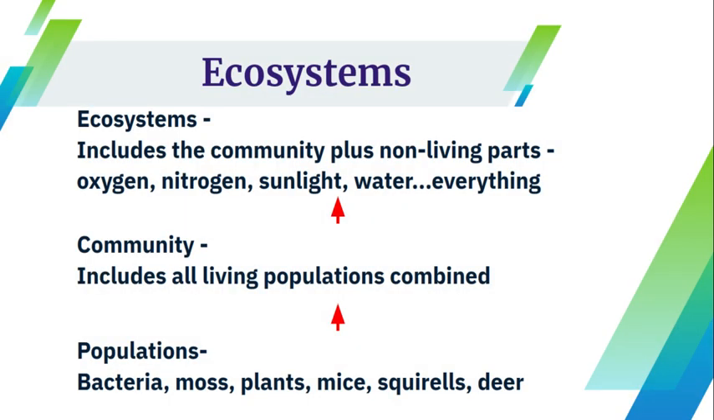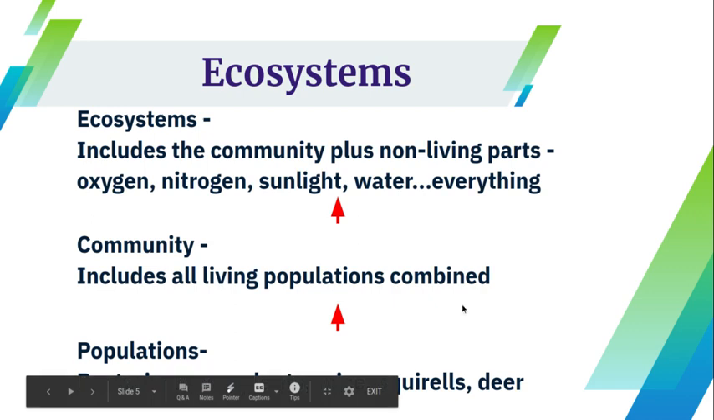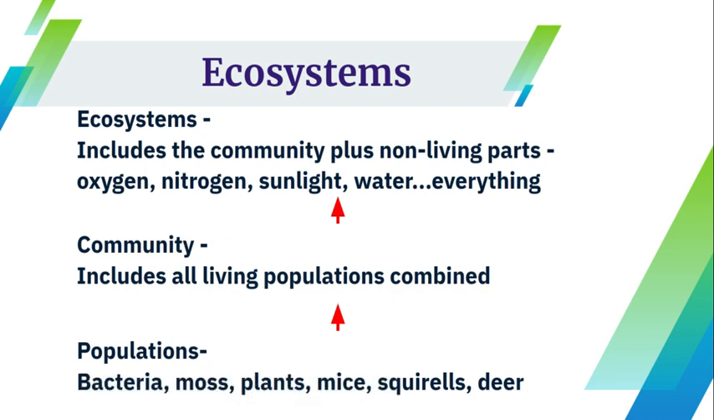Now, let's talk about what makes an ecosystem, starting at the bottom. The populations would be all the different bacteria, all the different moss species, all the plants, all the mice, all the squirrels, and all the deer. These are each independent populations. Now, all of these populations form a community. The community includes all of these living populations combined.